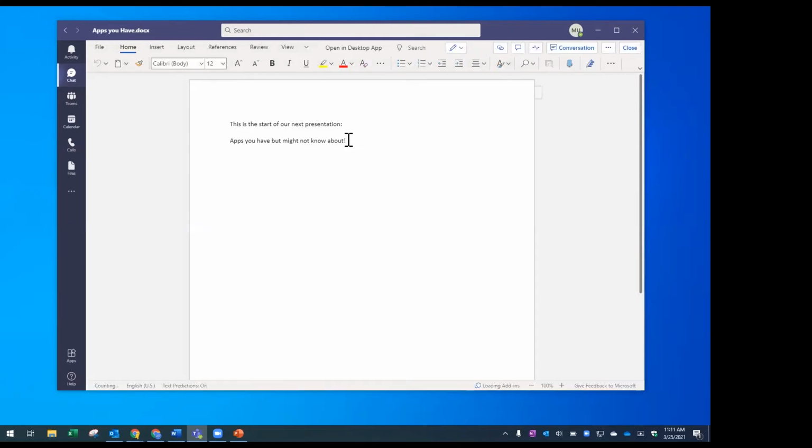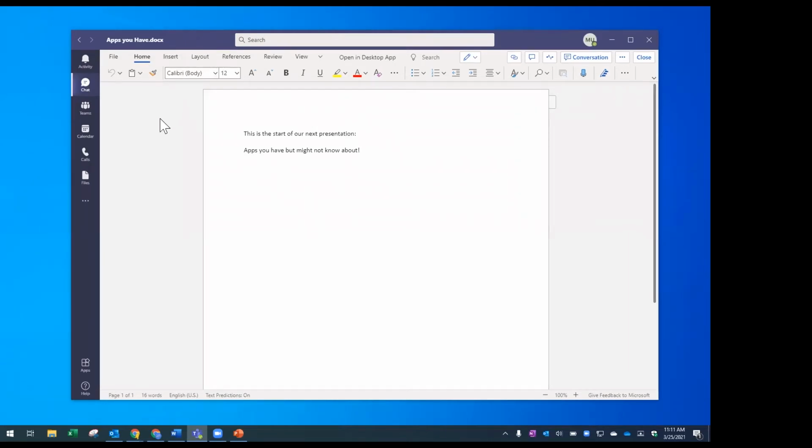And there's lots of different buttons here. It actually gives me a really functional version of Word right here within the Microsoft Teams window. But personally, when I work on Word documents, I don't like to work on them within Teams. So I just wanted to highlight that there's always a button up here that says Open in Desktop App. And if I press that, it will open my installed version of Microsoft Word, and it will open this document. And any changes I make in that will sync right back to this file that Steve shared with me.